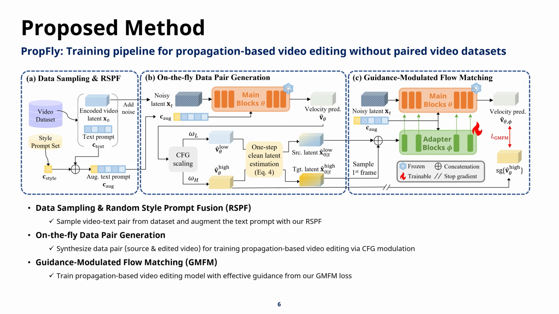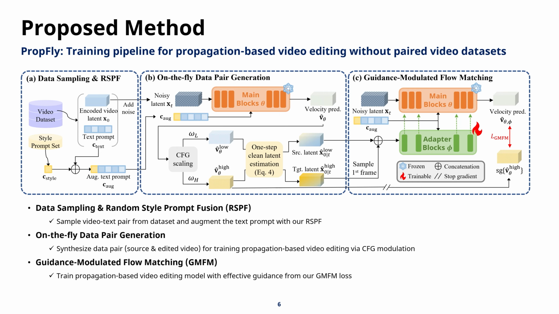PropFly's training pipeline is built around three core stages that work together to eliminate the need for pre-computed paired datasets. It begins with data sampling and random style prompt fusion, or RSPF, where we take a video text pair from a dataset and fuse the text with a random style prompt to create a highly diverse augmented prompt.